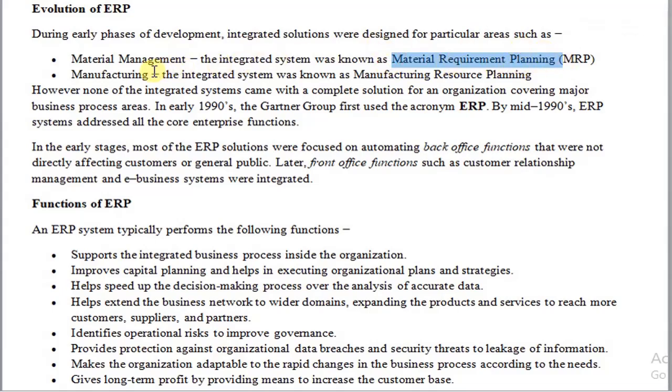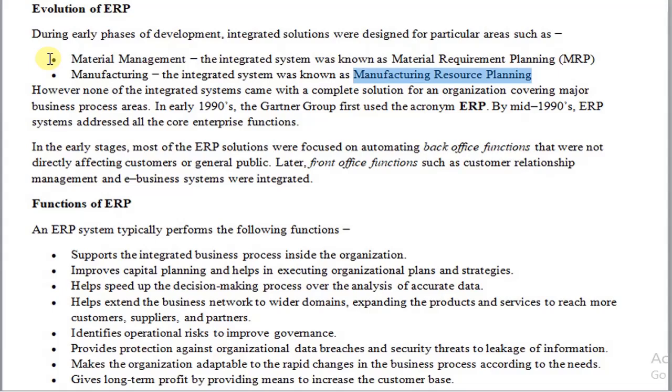Later onwards, a system was developed to concentrate on the activity within the manufacturing department. A system was developed to handle all the manufacturing activity, and it was addressed as manufacturing resource planning.